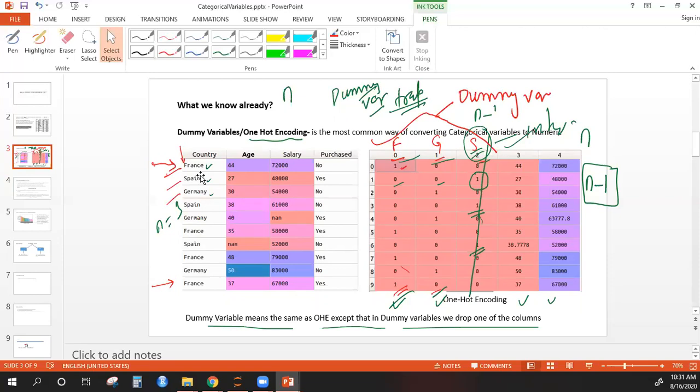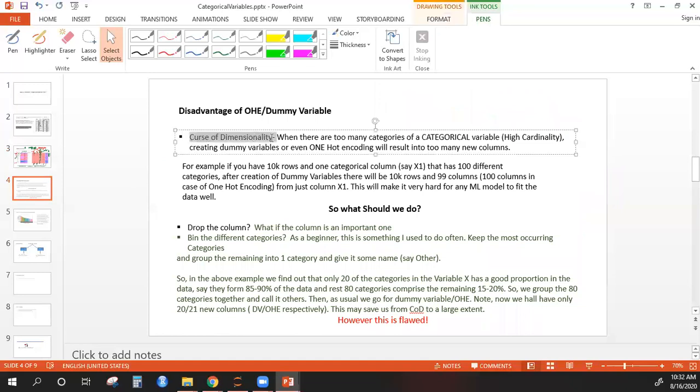But what if your data has, let's say, 100 new categories, or for example, let's say we are talking about the states of India. We have around 30 states. So if we have around 30 different states, that means when you create dummy variables, or when you create one hot encoding for them, you will have around 30 new columns in your data. You will be facing the phenomenon of curse of dimensionality.